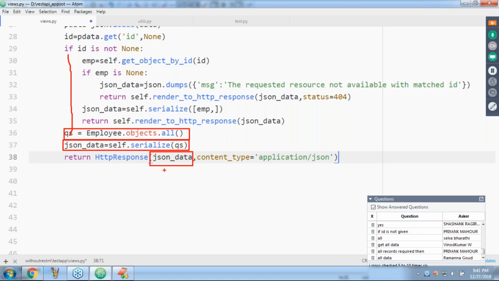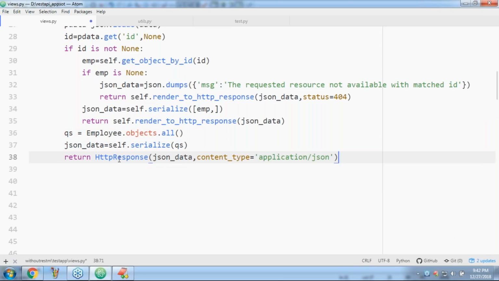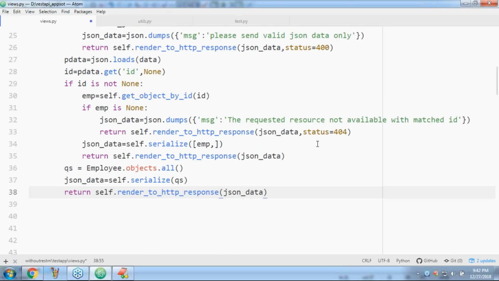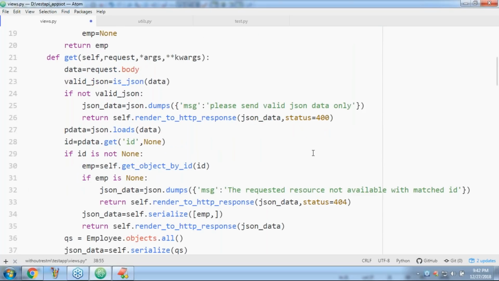Here HttpResponse is not required; it is better to use self.render, which is more meaningful. Any doubt, friends? If you understand this, the get method will work both with an ID and without an ID.